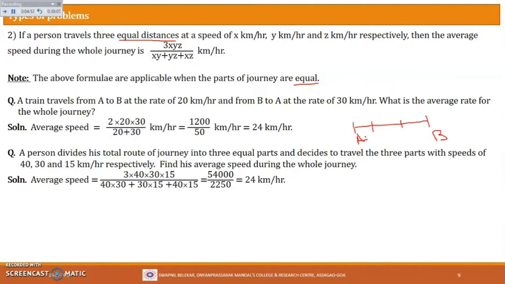So the average speed during the entire journey will be what? 24 km per hour.